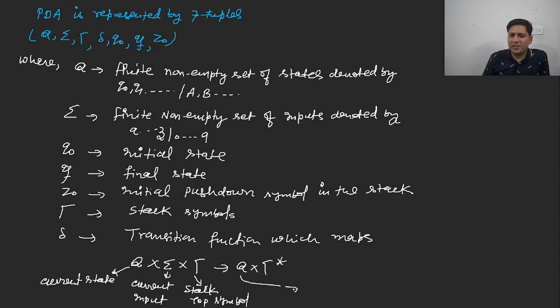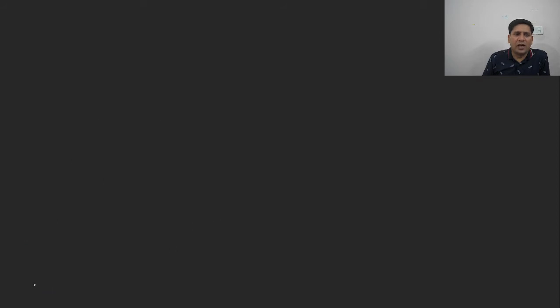And it represents the next state. This capital Q is representing the next state, and this gamma star represents the stack symbols, the two topmost stack symbols. Instead of one, it is stack symbols. Usually we consider either one or two topmost symbols, depending upon whether we are pushing the element or changing the state. So these are the set of tuples used in the representation of PDA. Whenever the definition of PDA is asked, you have to write these 7 different tuples. I think this is clear to everybody.